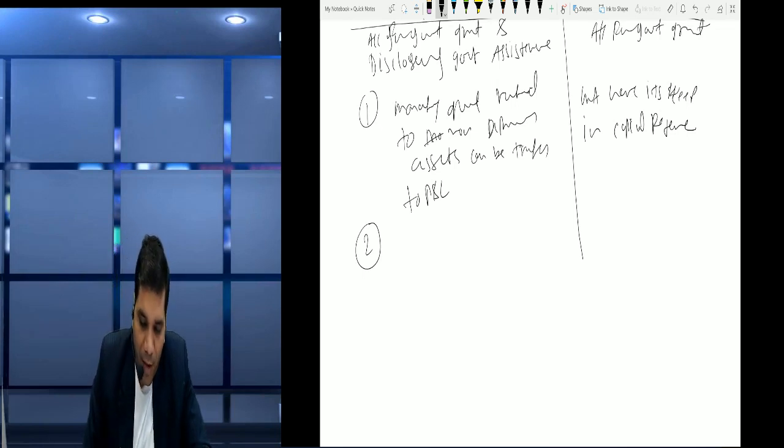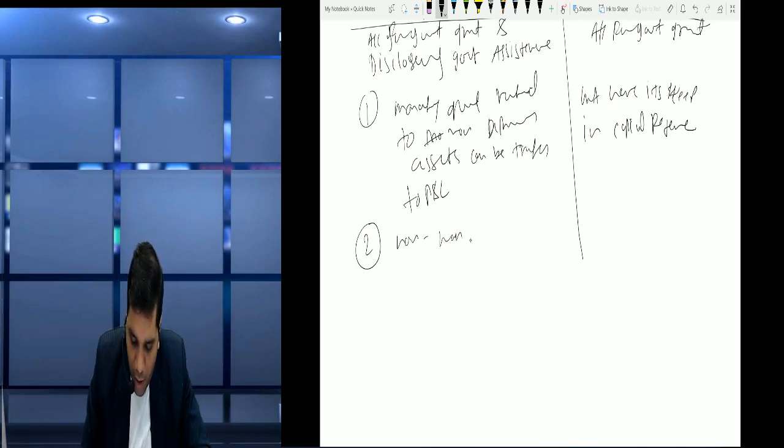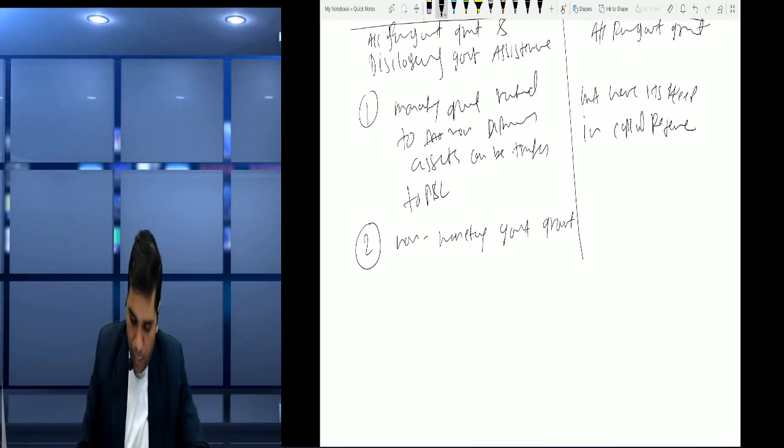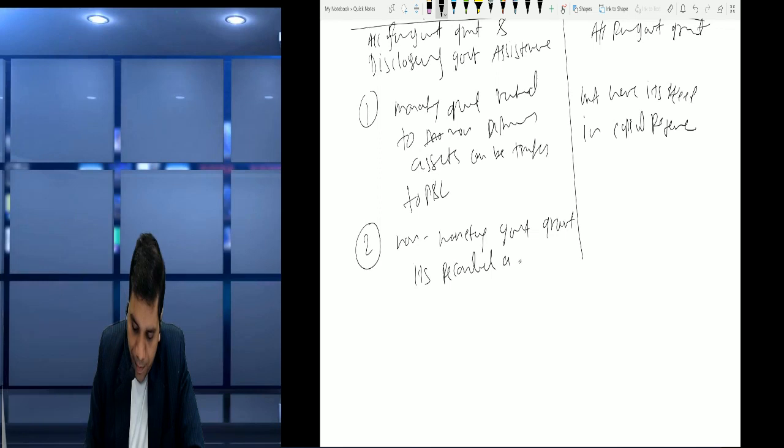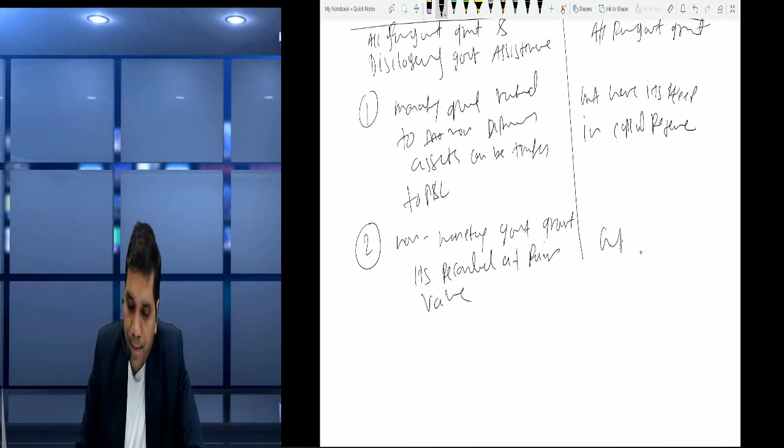Okay, so we will write non-monetary government grant: here it's recorded at fair value, but here it's recorded at nominal price.